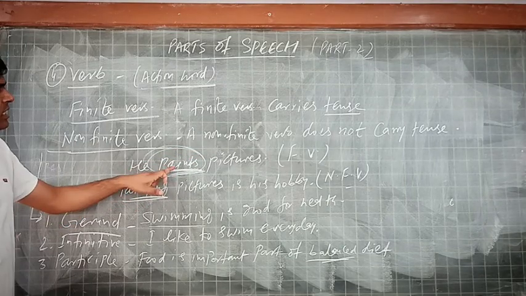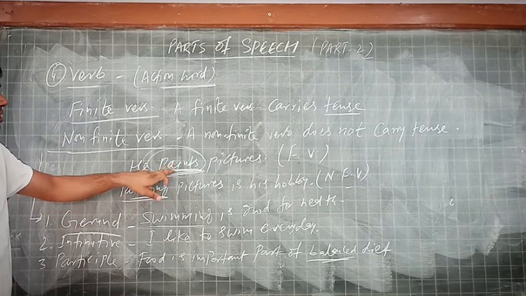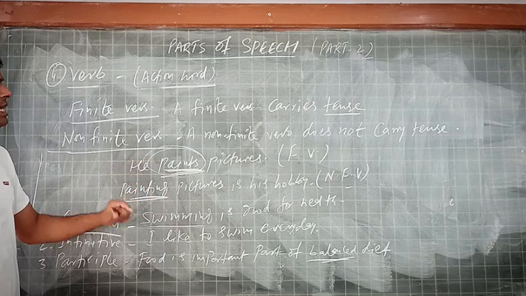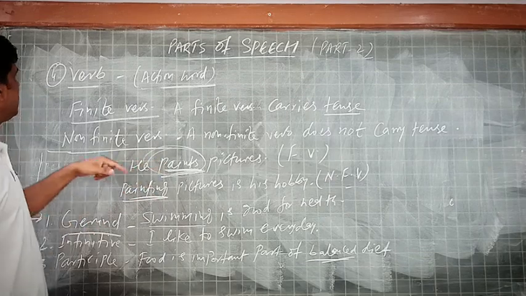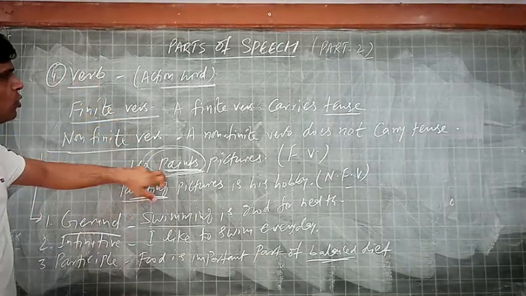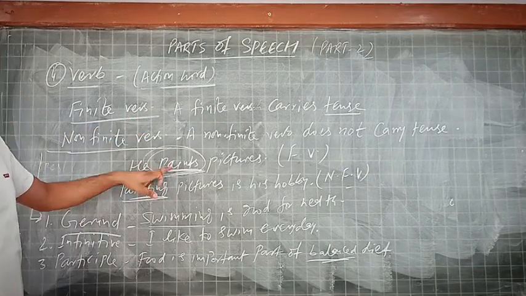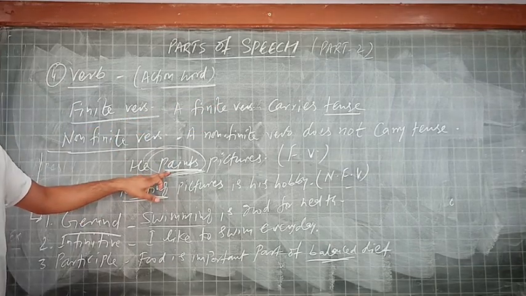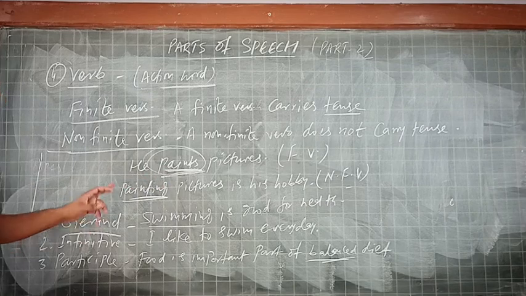P-A-I-N-T-S. So this word P-A-I-N-T-S tells about tense, that it is present indefinite, that we call simple present.